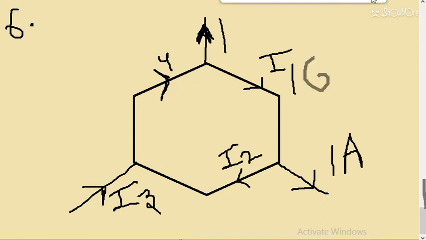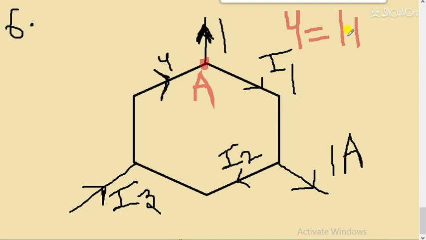Okay, marker is available. So now students, you can observe at this point, let's take it as point A. At point A, current entering is 4 ampere and current leaving is 1 plus I1. So at point A, 4 is equal to 1 plus I1. So you can find this I1 comes out to be 3 ampere. 4 minus 1, 3 ampere will be the answer.